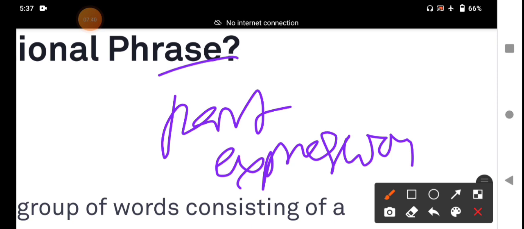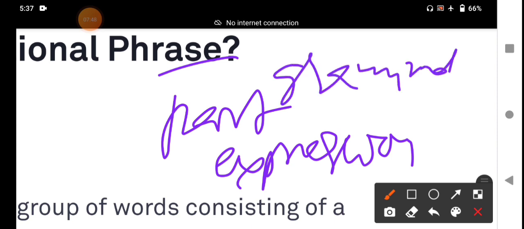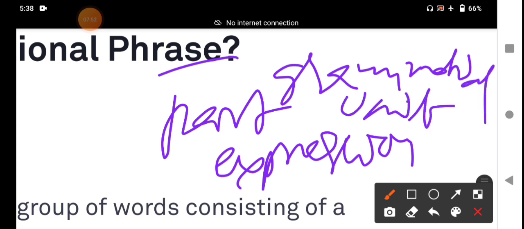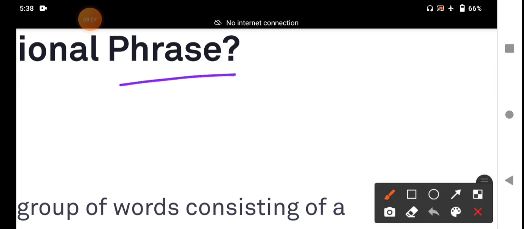In syntax and grammar, a phrase is a group of words which act together. It is a grammatical unit. A phrase is a grammatical unit, a sequence of two or more words arranged in a grammatical order and acting as a unit in a sentence. It is the definition of the phrase, my dear students.